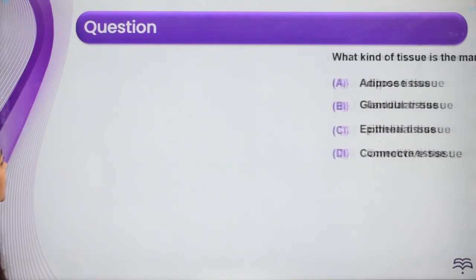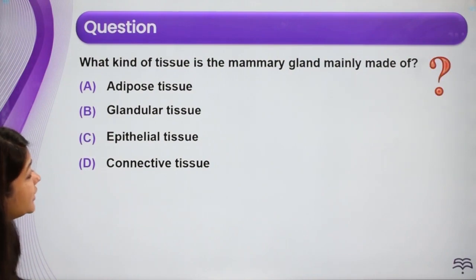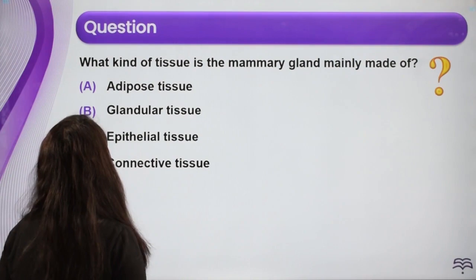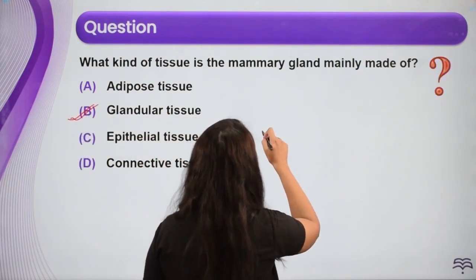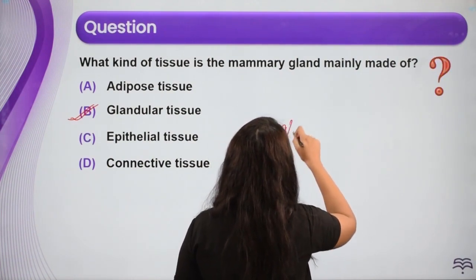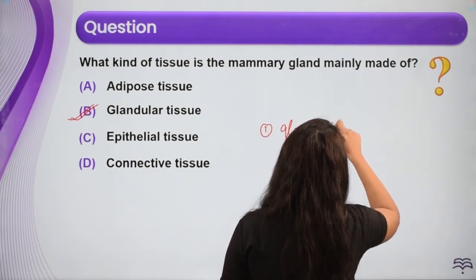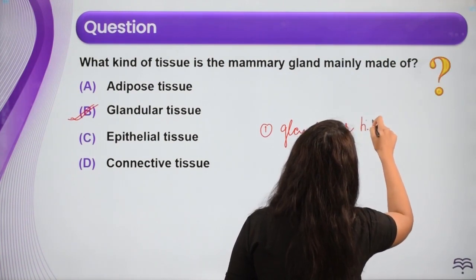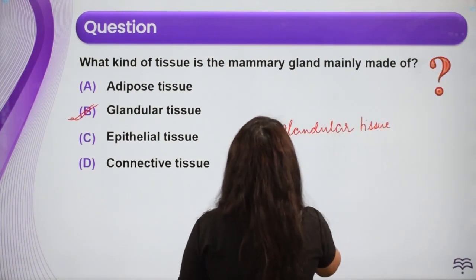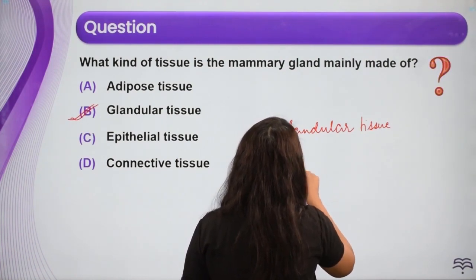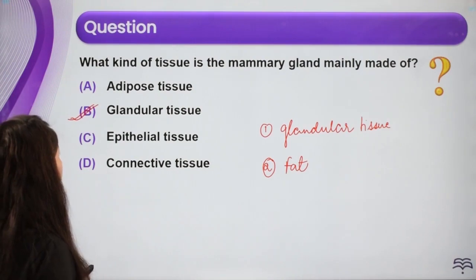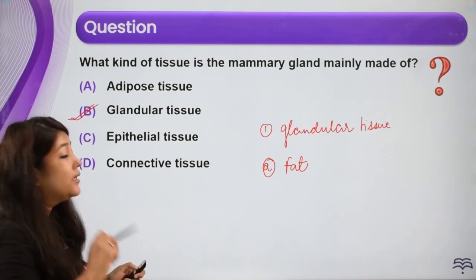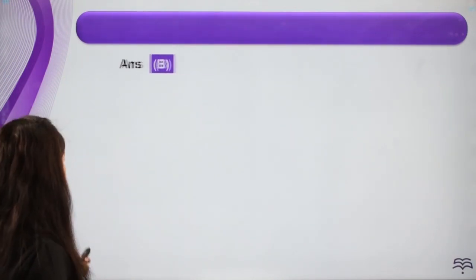All right, let's talk about the next question. What kind of tissue is the mammary gland mainly made up of? Mainly mammary gland is made up of glandular tissue. है ना, हम लोगों ने देखा था that in mammary gland there are two things. There is glandular tissue and second there is fat. There is variable amount of fat which is present. ठीक है, तो mainly किससे बना हुआ है, glandular tissue से. तो answer is going to become glandular tissue. All right.